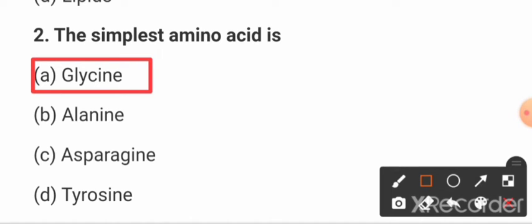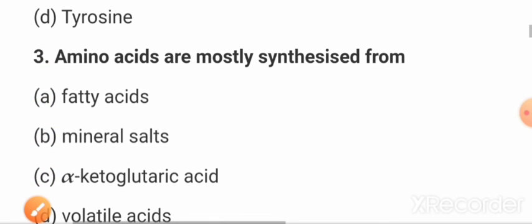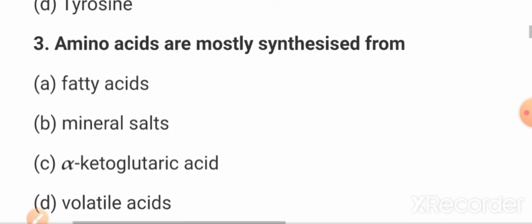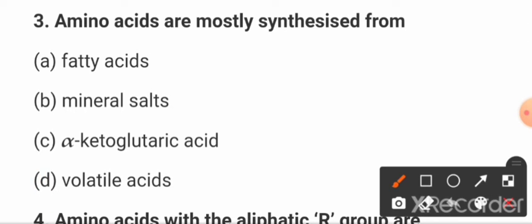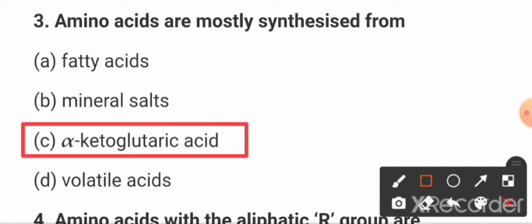Now next question: amino acids are mostly synthesized from what? Option C, alpha ketoglutarate, is the correct answer.